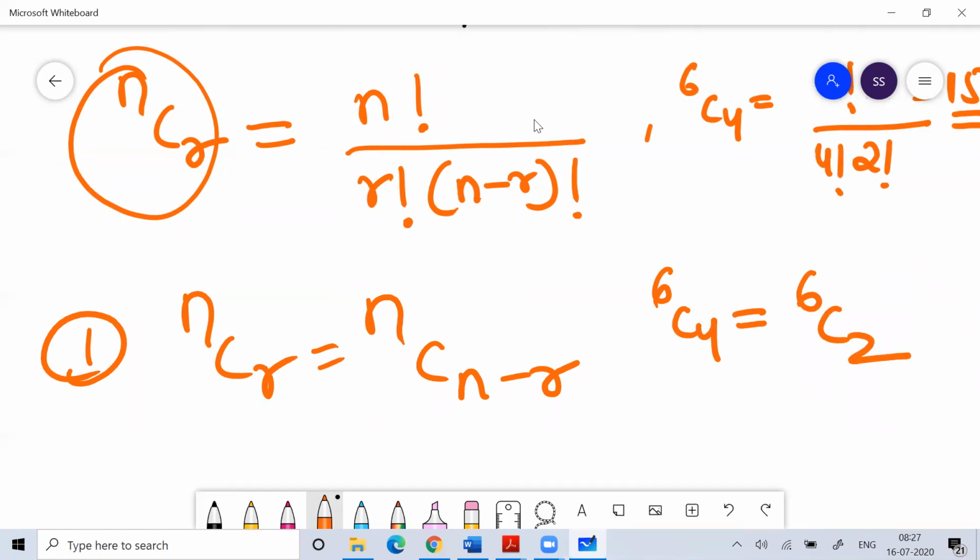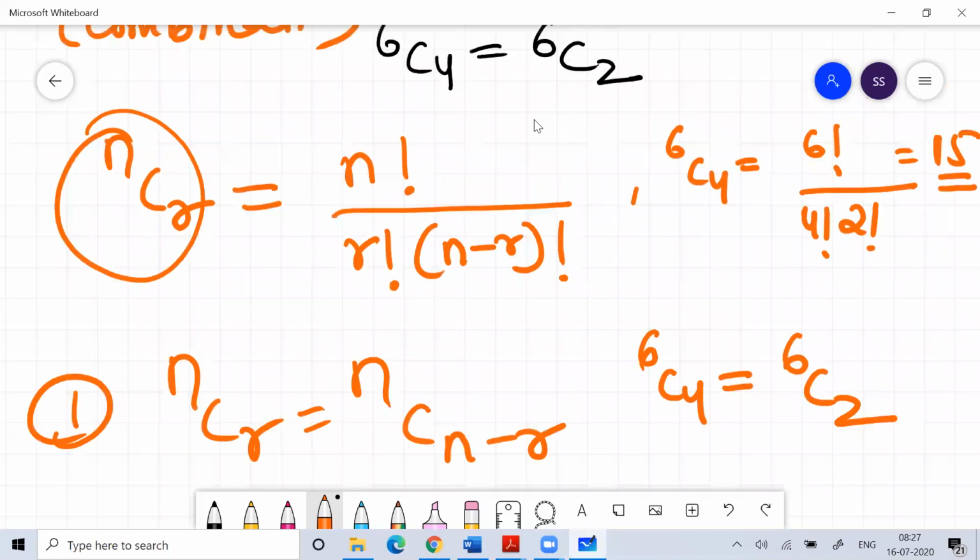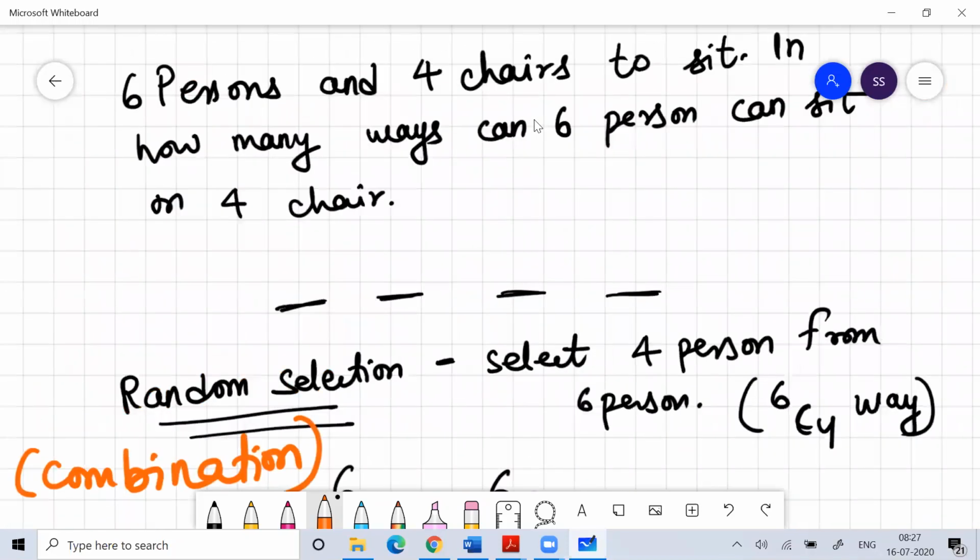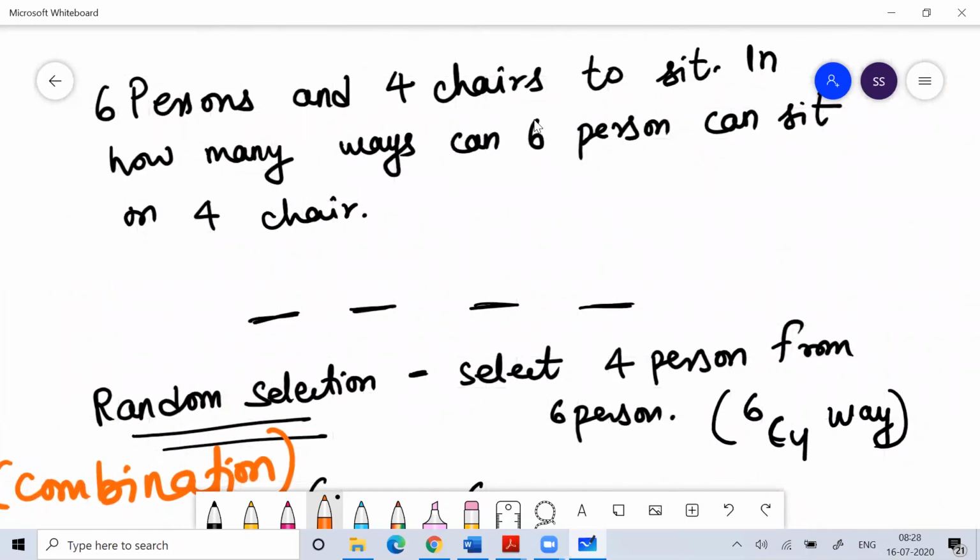So ultimately, in this problem, because 4 chairs are there, I need to select 4 from the 6. I have no other option.